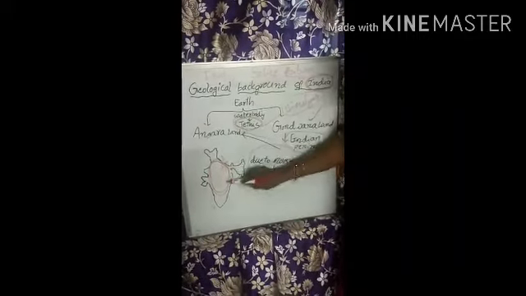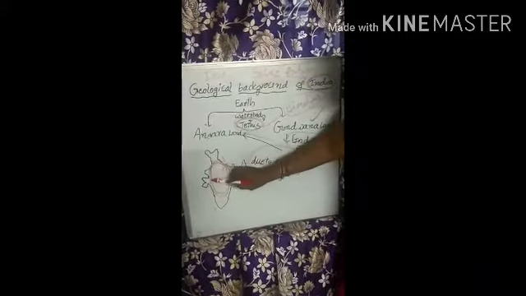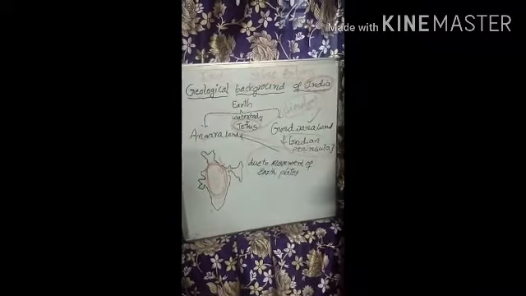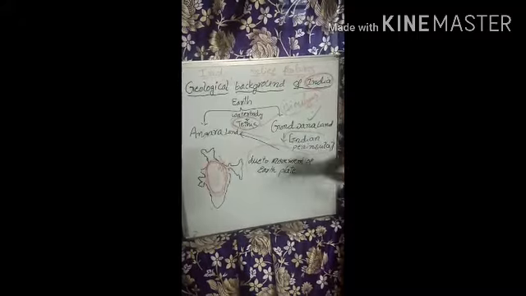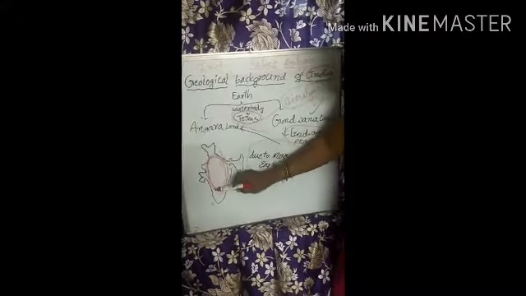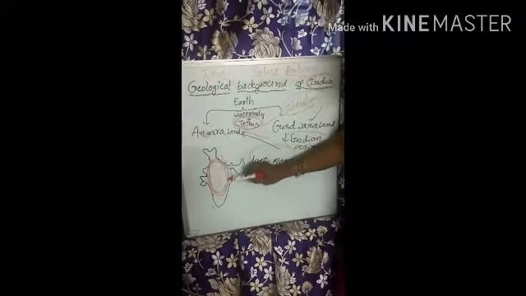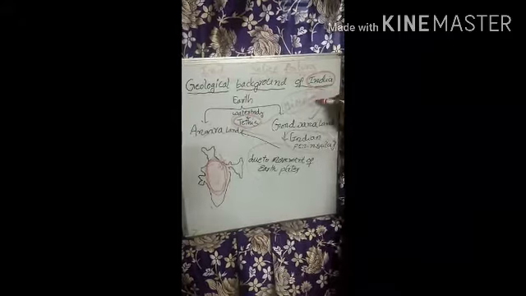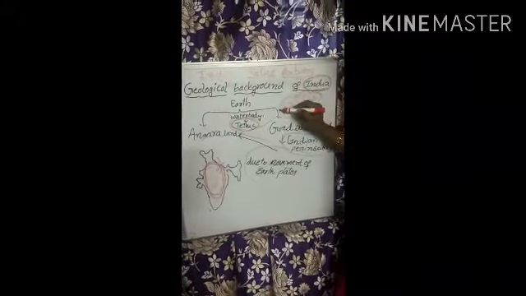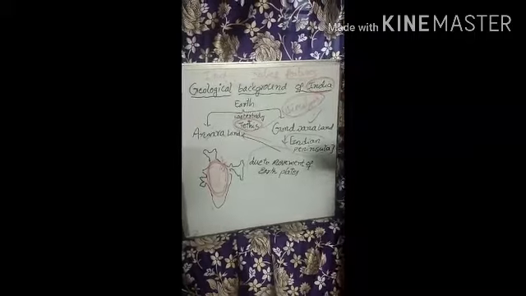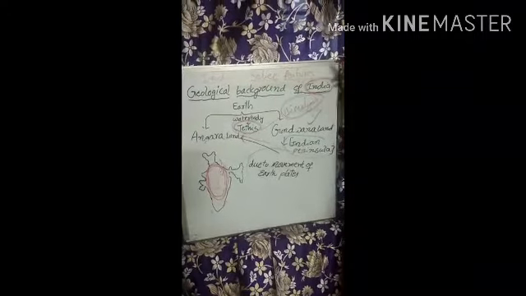And it became a good fertile land for cultivation. So now we can say the Indian peninsula is one of the oldest land blocks of the world, and the Himalayas are among the youngest mountains of the world. This is the geological background of India.